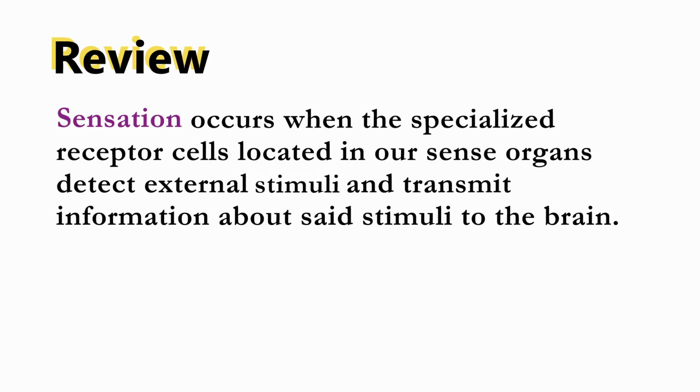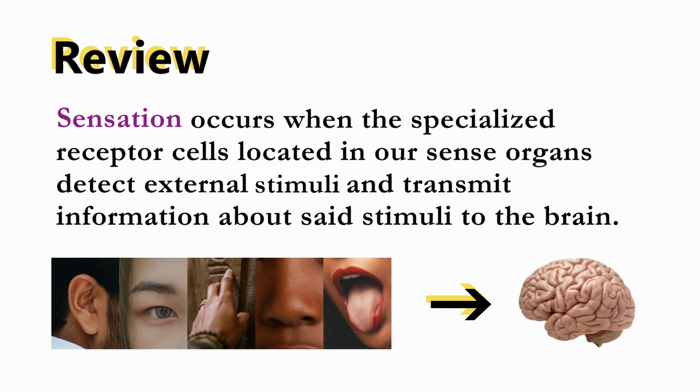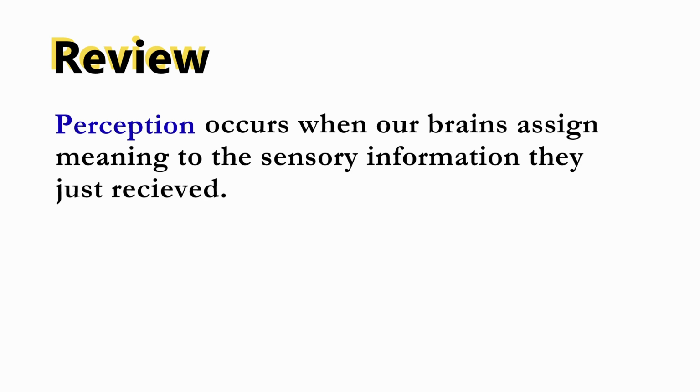To review what we have learned in this video, sensation occurs when the specialized receptor cells located in our sense organs detect external stimuli and transmit information about said stimuli to the brain. While perception occurs when our brains assign meaning to the sensory information they just received.